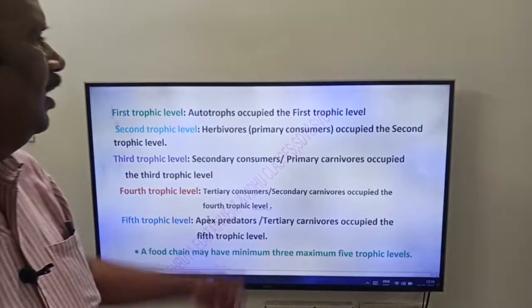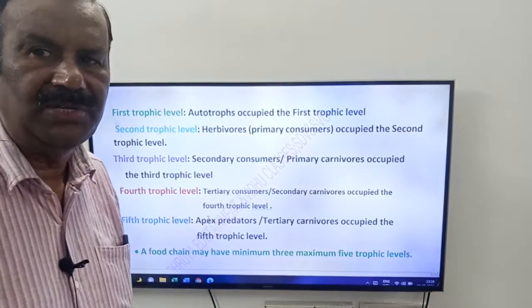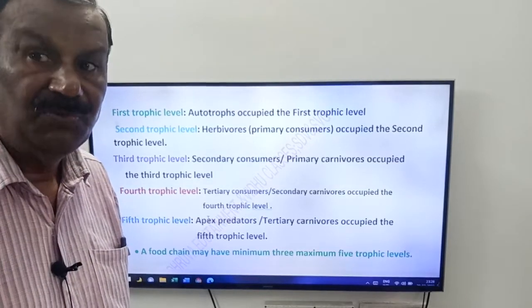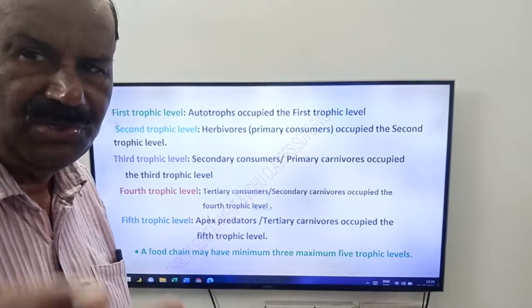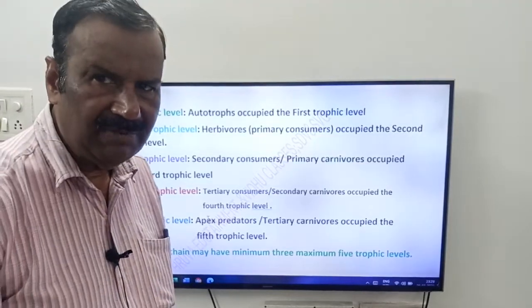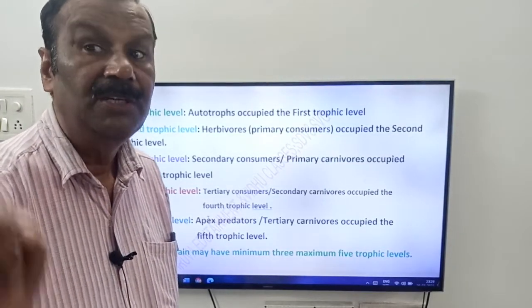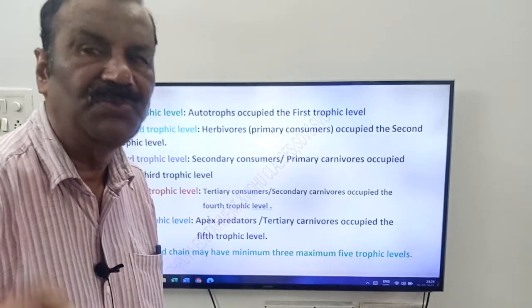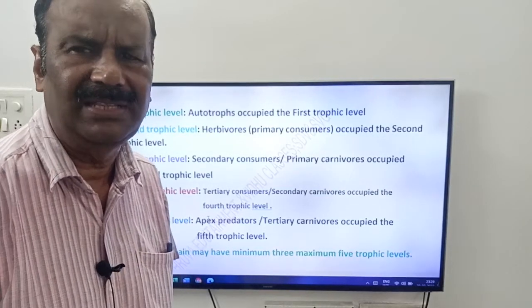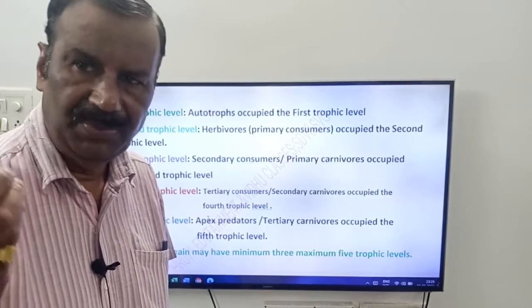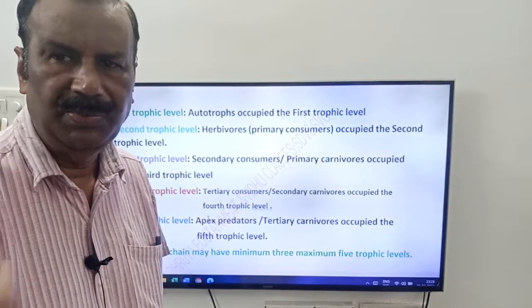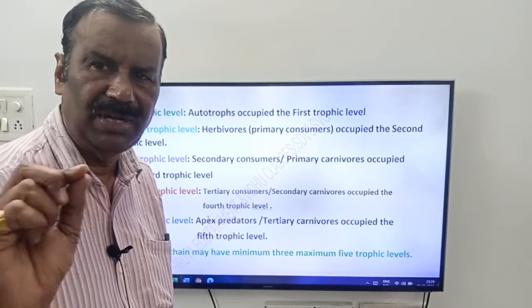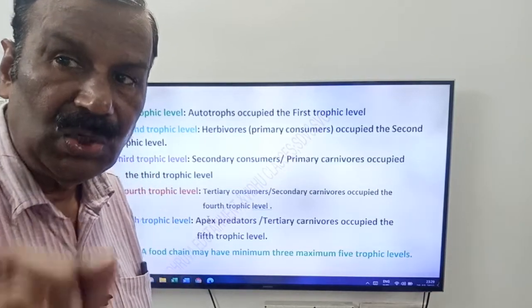First trophic level occupied by autotrophs. You know friends, autotrophs are the producers, photosynthetic plants. You have to write first trophic level. In the majority of the food chains, first trophic level is occupied by whom friends? Producers, autotrophs, photosynthetic plants. You have to write any one of these 3. You may call it producers, photosynthetic plants, or autotrophs. So first trophic level is occupied by autotrophs.